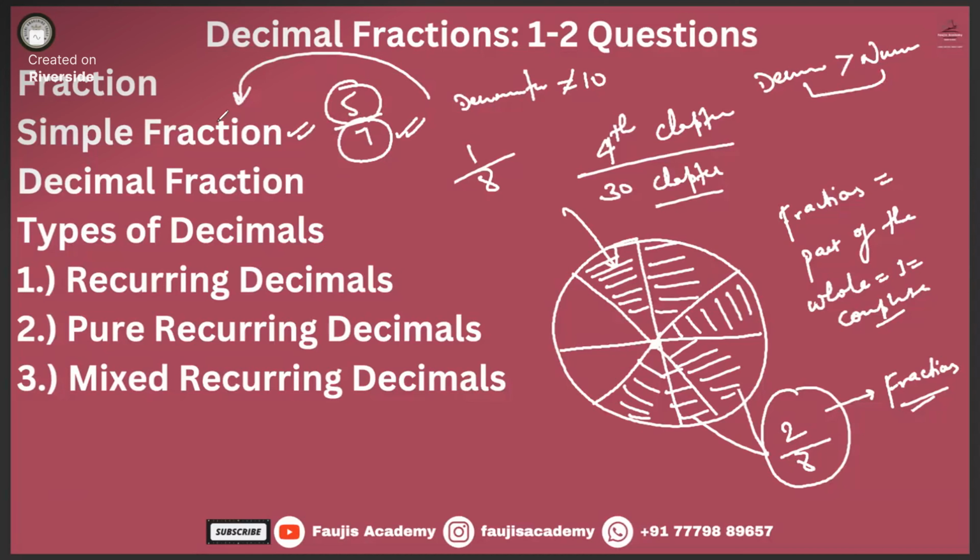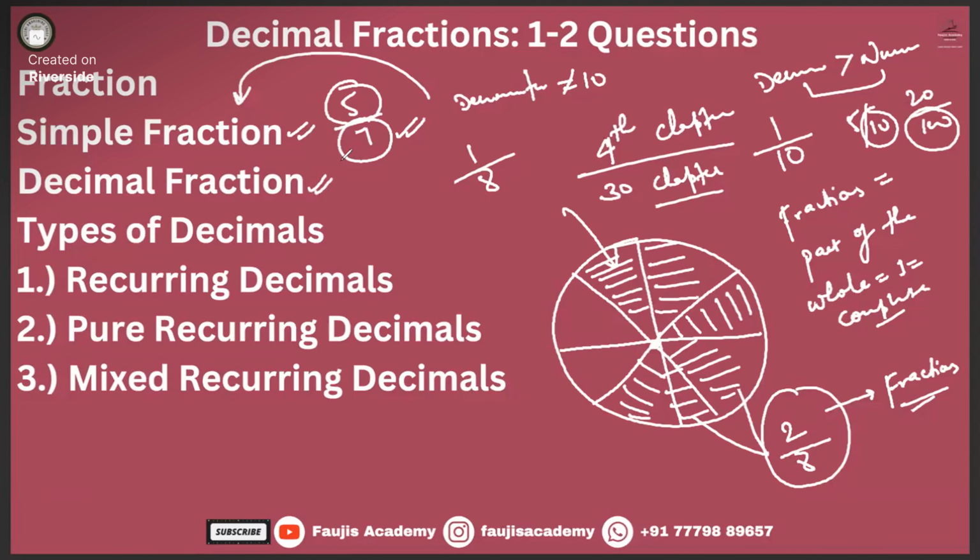In the book they have described that if it is 1 by 10, 5 by 10, or 20 by 100, that is, if the denominator is 10 or some power of 10, these are called decimal fractions.